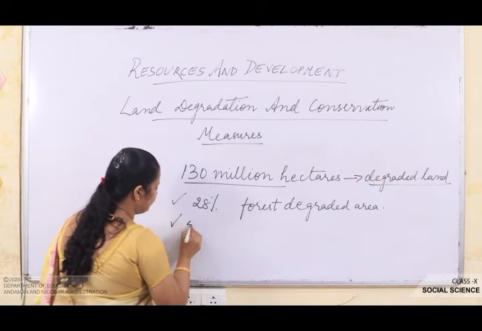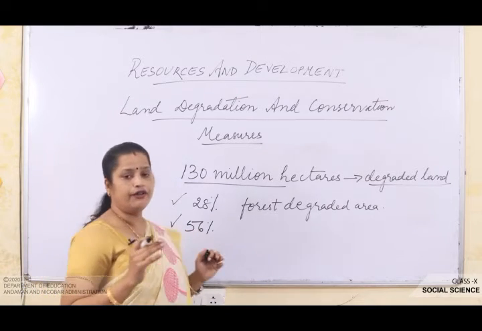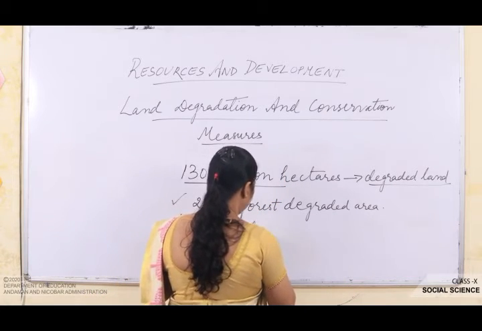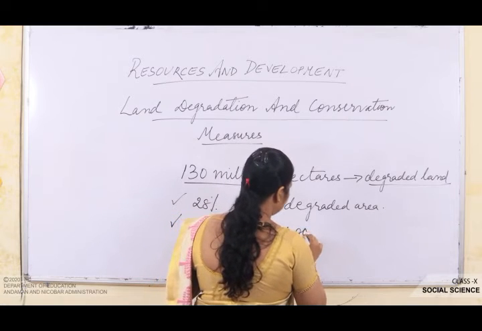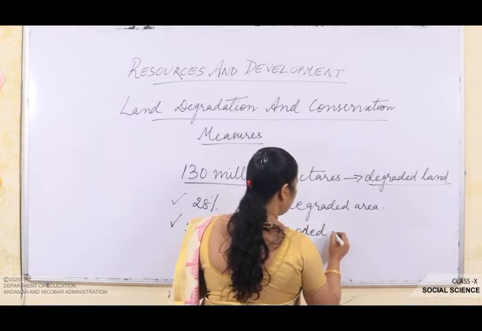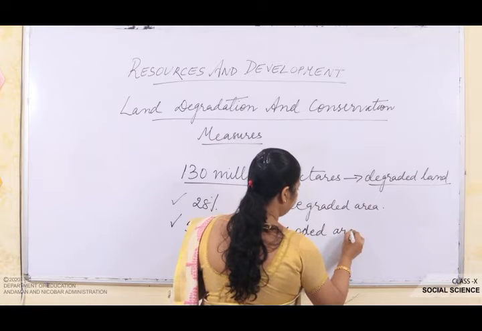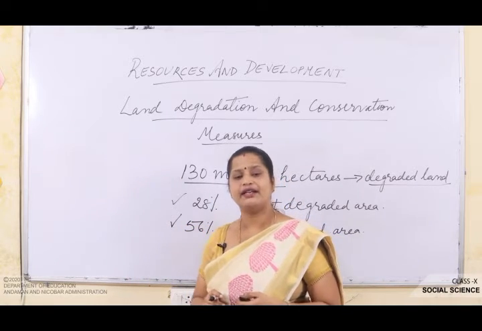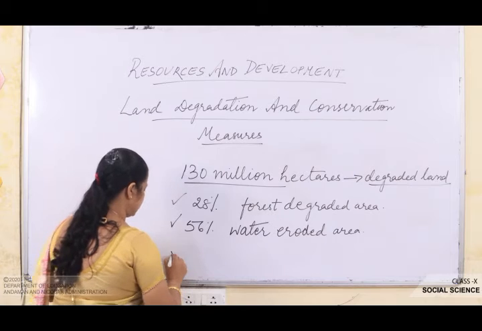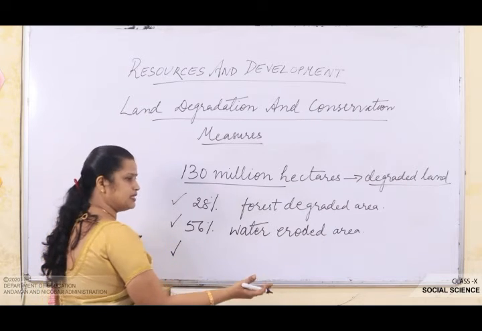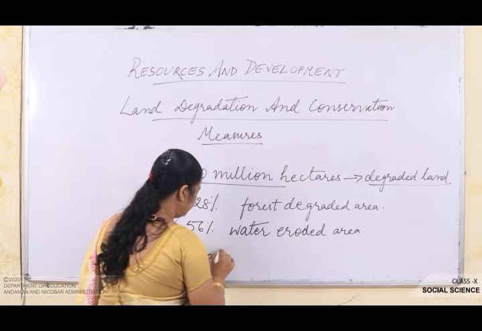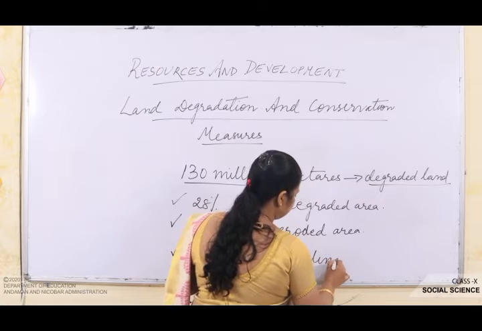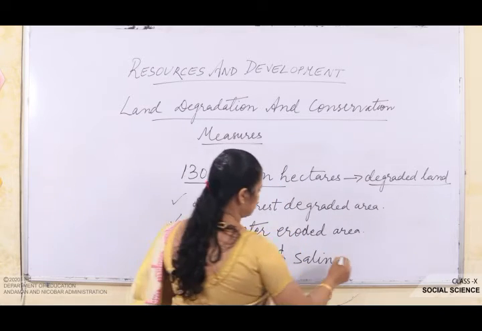Now here, 56% of it was water eroded area. For 56%, the land has been degraded because of the erosion done by the water. Okay. So, water eroded area. Then you will see the rest is affected by saline and alkaline deposits. The rest of the percentage has been spoiled by the alkaline and saline deposits. Okay.